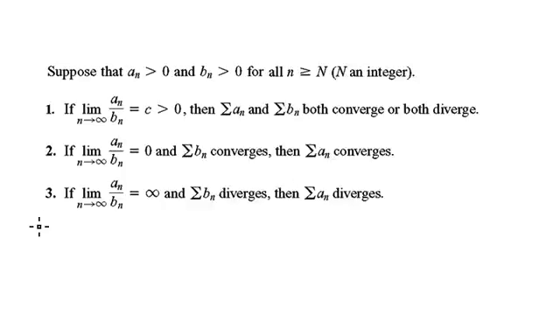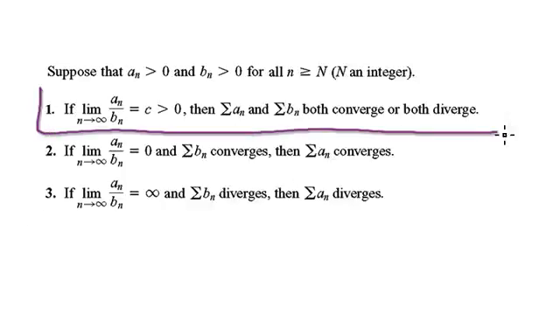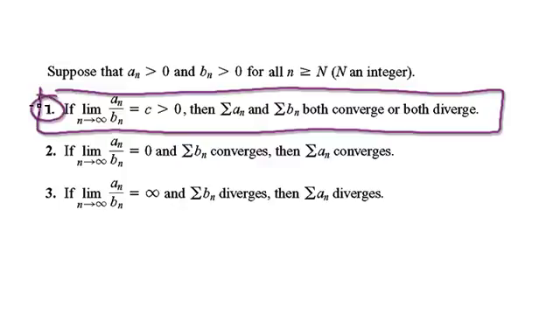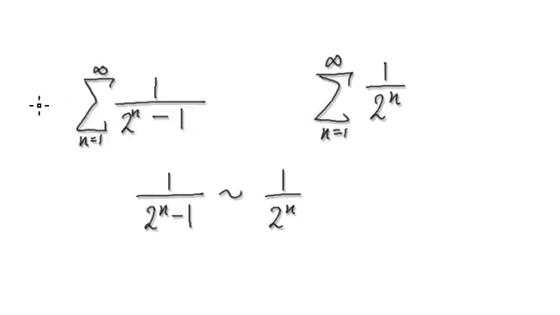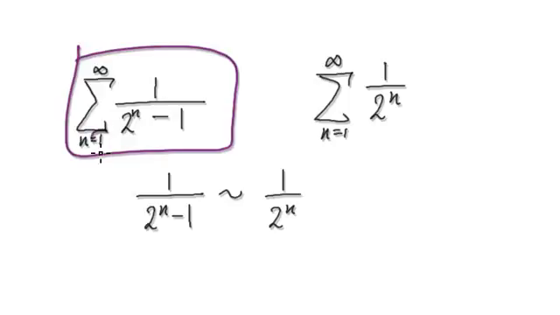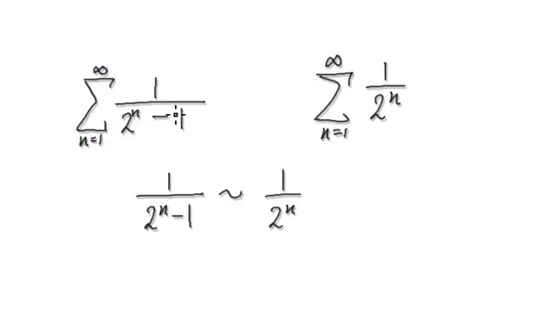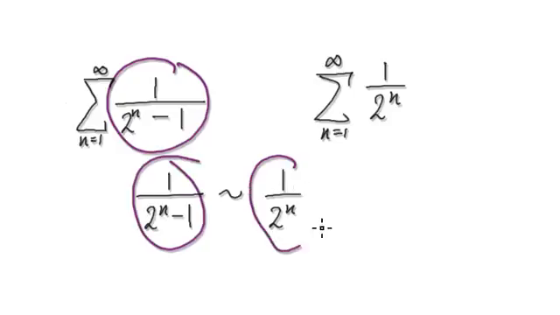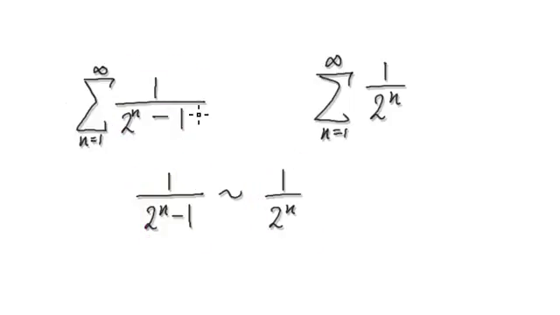Okay, so to do this, we've seen this theorem in the past, or we are going to make use of number one. So start out with our series. As n gets bigger and bigger, if you look at the denominator, when n gets very, very big, this one here is negligible. So you can think of this whole thing here as very similar to this as n gets very big, because in the denominator, you're adding an amount that's next to nothing. So you can pretty much ignore this. It will act like this.